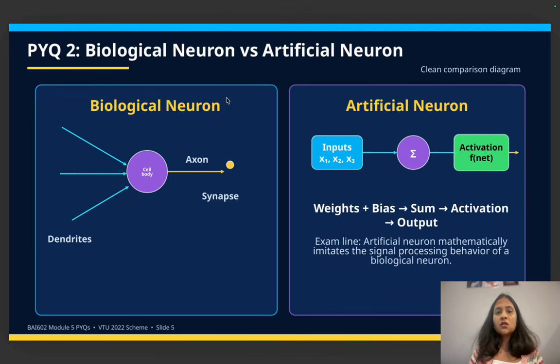Using the human body which has the neuron, how it works in the body, using that concept, how ANN was introduced is what is being asked. So you have to write using the human body's biological neuron, how it works, and that using that concept only the ANN was introduced. In a biological neuron you have the dendrites, cell body, axon, and then synapse.